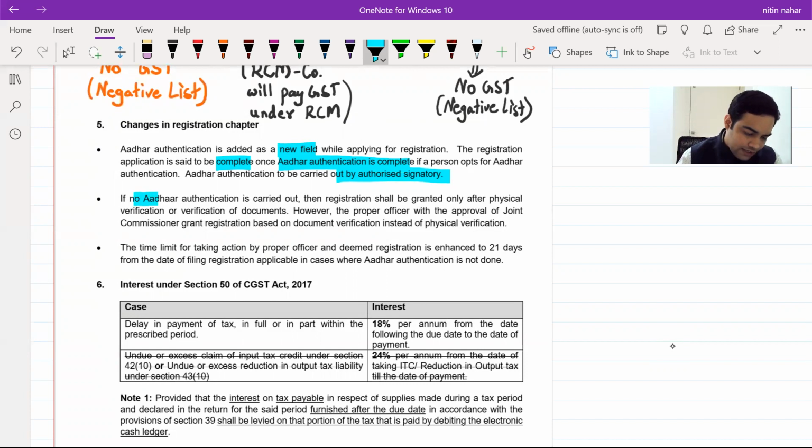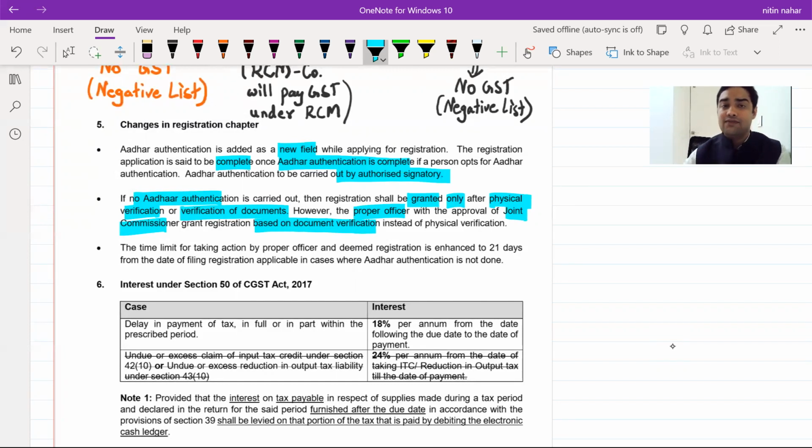Okay. If no Aadhaar authentication is carried out, in that case, registration shall be granted only after physical verification or verification of documents. However, the proper officer with the approval of the Joint Commissioner may grant registration based on document verification instead of physical verification. This is a power which is available at the discretion of the officer. He can go to the Joint Commissioner and say, I don't want to go and do a physical verification. I have verified all the documents and now I can issue the registration to the applicant.